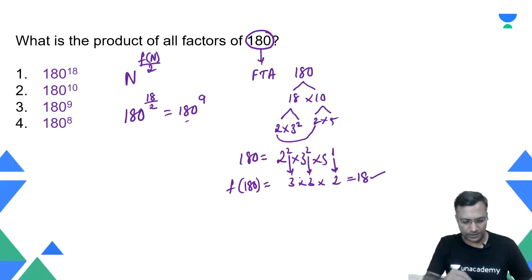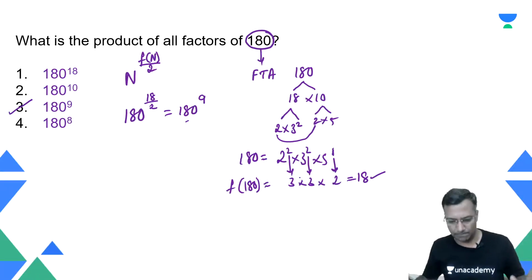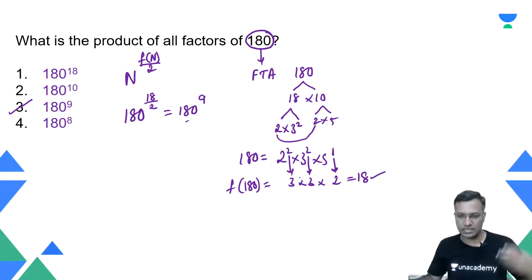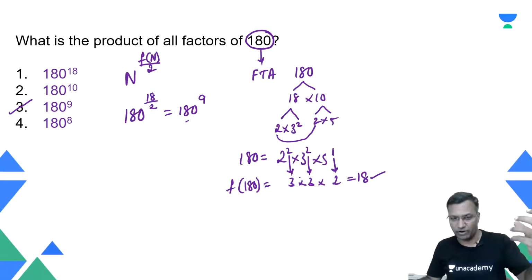Very simple application, right? Pretty simple application. So once you understand this, these are all applications built on the factors. Writing the factor pairs, just finding out the factors and writing the product of factors is no big deal. It's a pretty simple question, right?